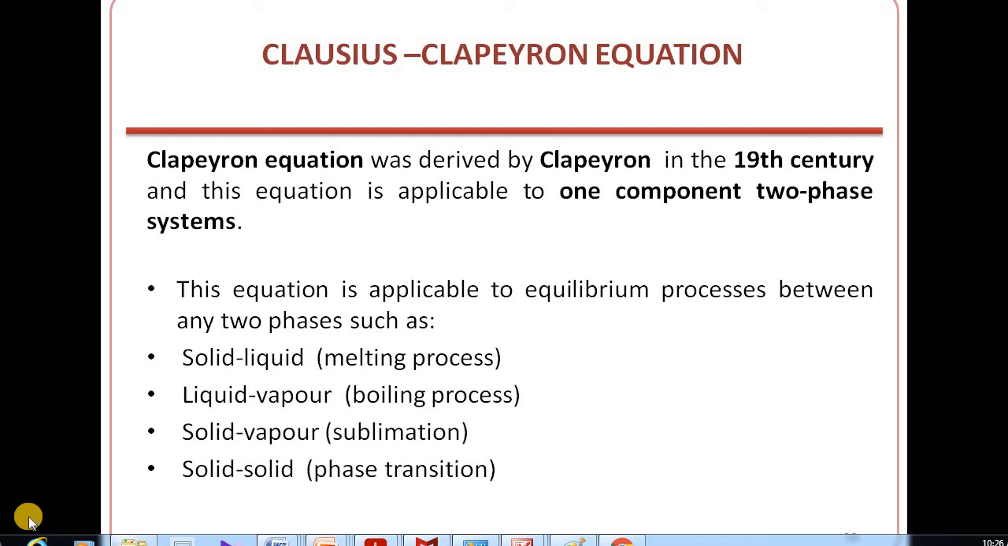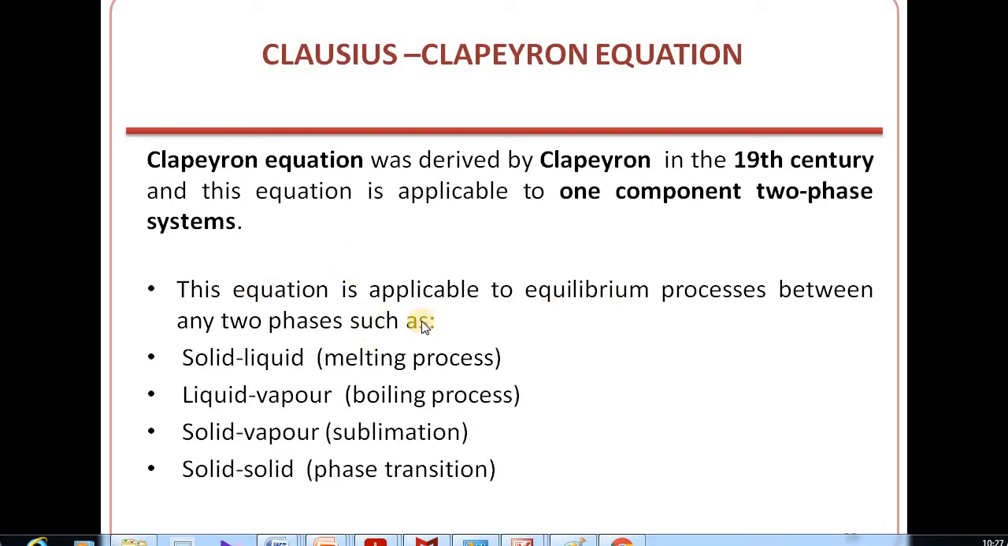Good morning, students. In today's lecture, we will discuss the derivation of a very important equation named the Clausius-Clapeyron equation. Now, first of all, the Clapeyron equation was derived by a scientist named Clapeyron in the 19th century, and this equation is applicable to one-component, two-phase systems.